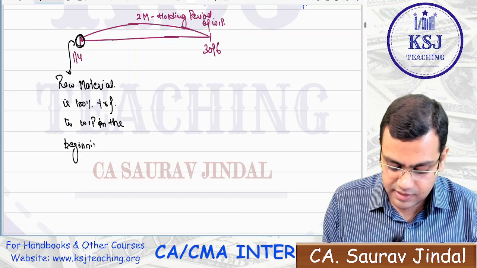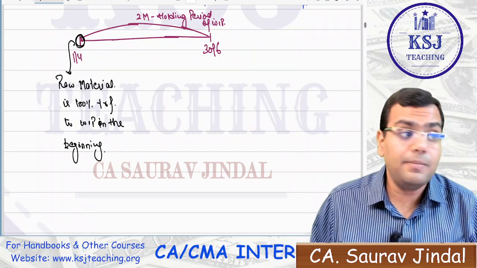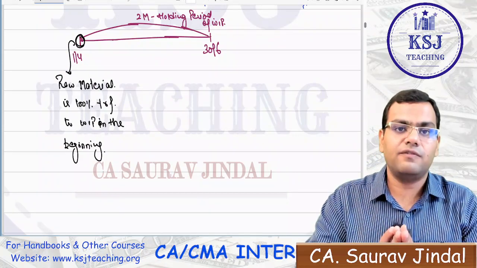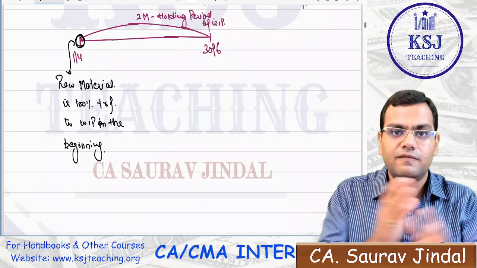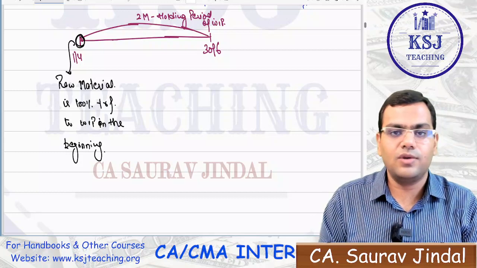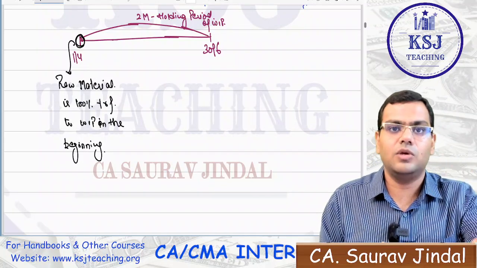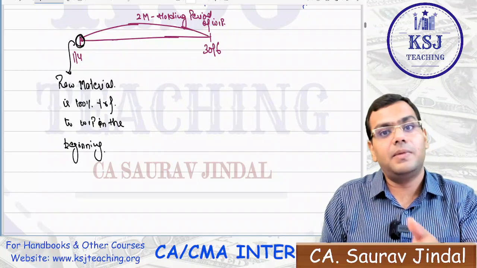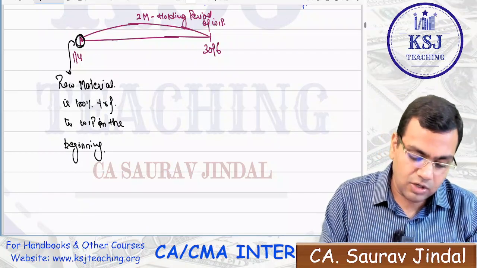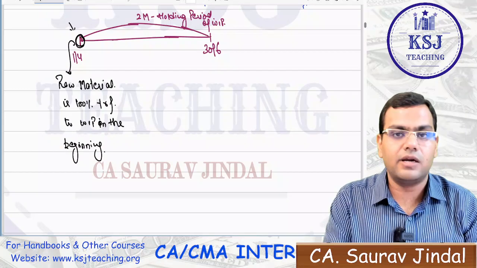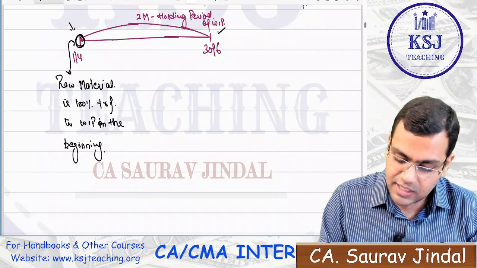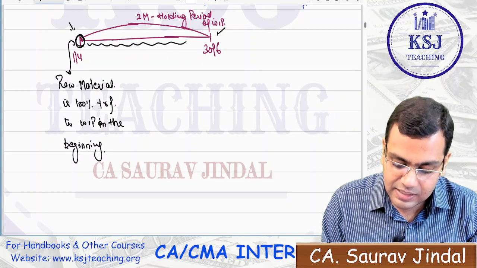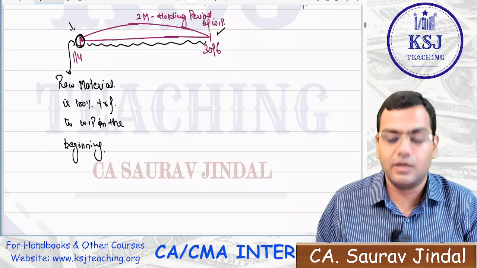Now, what happens, sir? Regarding the labor and the overheads, what will happen? Sir, you have the books in front of you, but during the period of the study time, that is 8 to 9 months that you get from the time you register until the time your examinations are, you will incur the labor and overheads, right? All the labor and overheads cannot be incurred on this particular date. The labor and overheads will be incurred throughout the period, right?